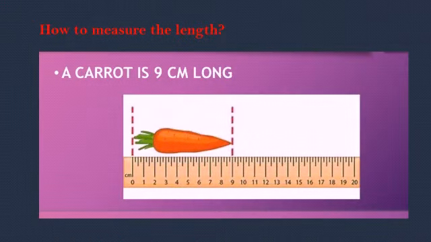My dear students, look at this picture. What can you see from this picture? What can you understand from this picture? See, here I have measured the length of the carrot. The carrot's length is 9 centimeter. So it is a thing which is measured in centimeter. How have I measured? Just observe. It starts from 0 and ends at 9. So its length is 9 centimeter.